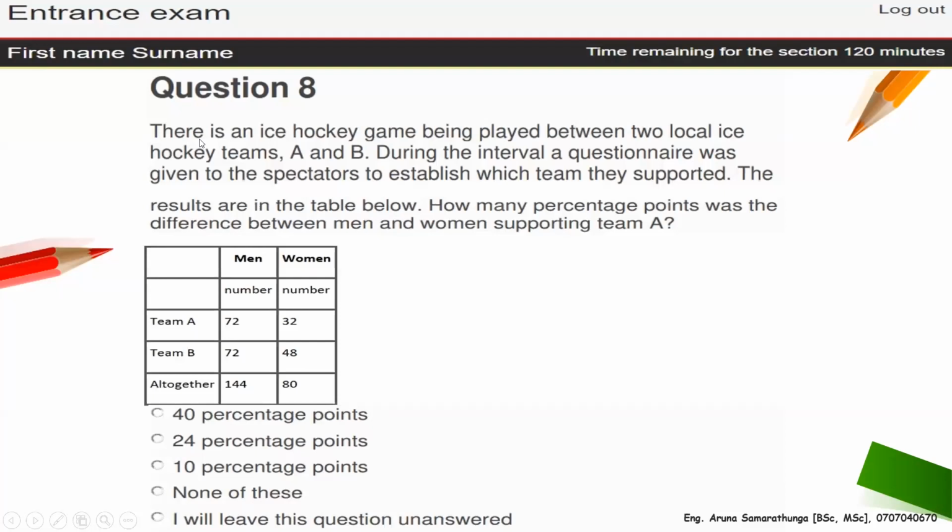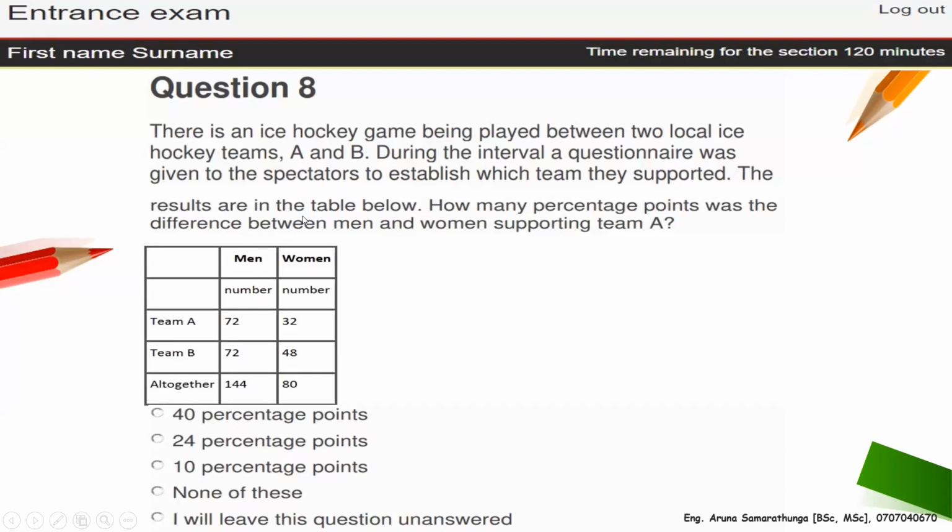There is an ice hockey game being played between 2 local ice hockey teams, A and B. During the interval, a questionnaire was given to the spectators to establish which team they support. The results are in the table below.